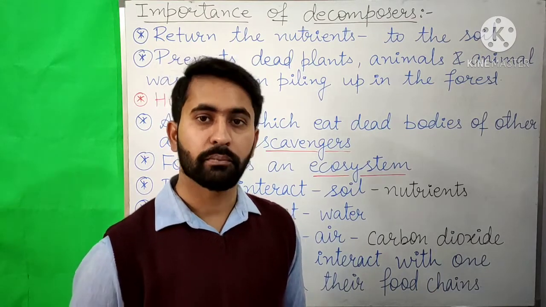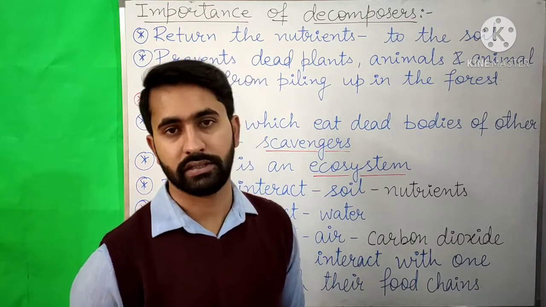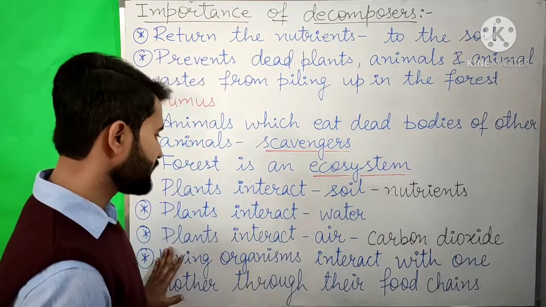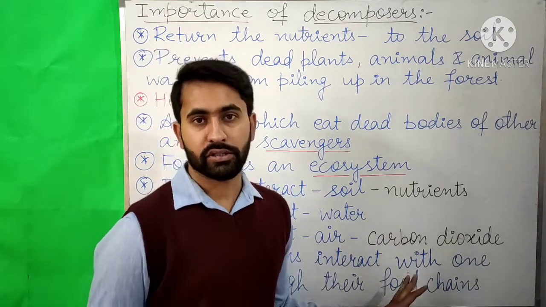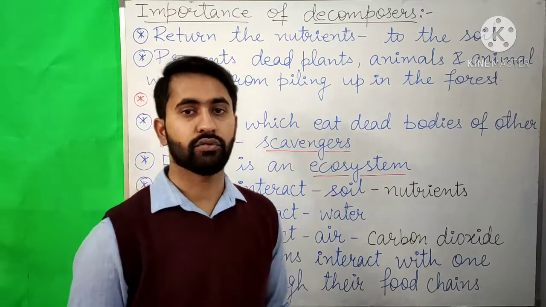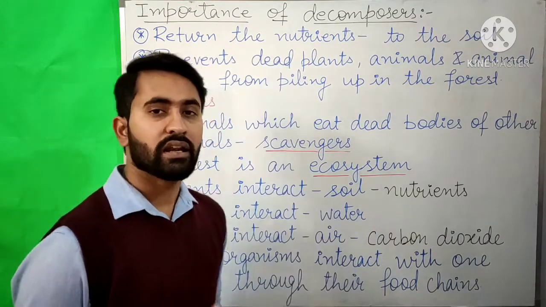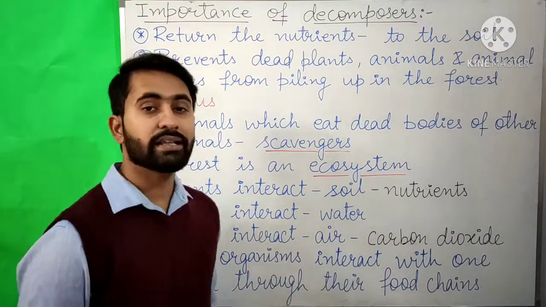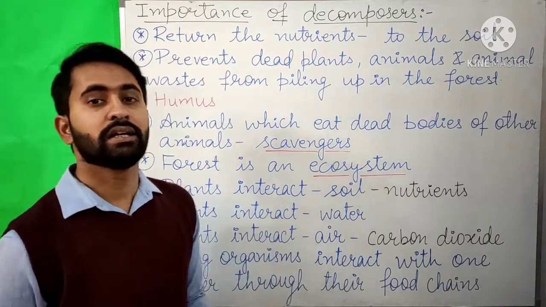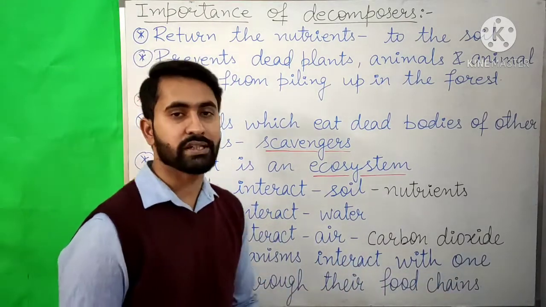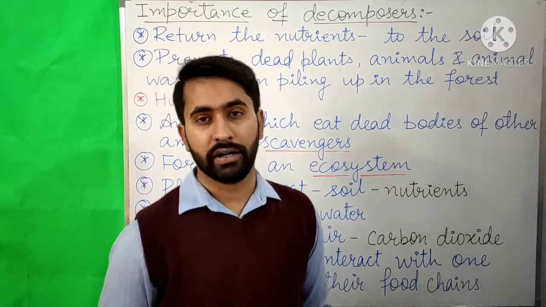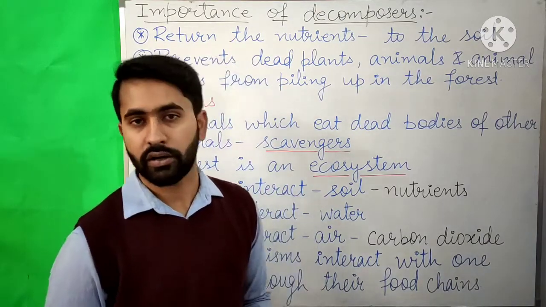The plants interact with the water present in the soil and in the water bodies to get the water for preparing their food by the process of photosynthesis. Plants also interact with the air to obtain the carbon dioxide for making their food by photosynthesis. The living organisms like the plants and animals interact with one another through their food chains in which one organism eats the other organism.